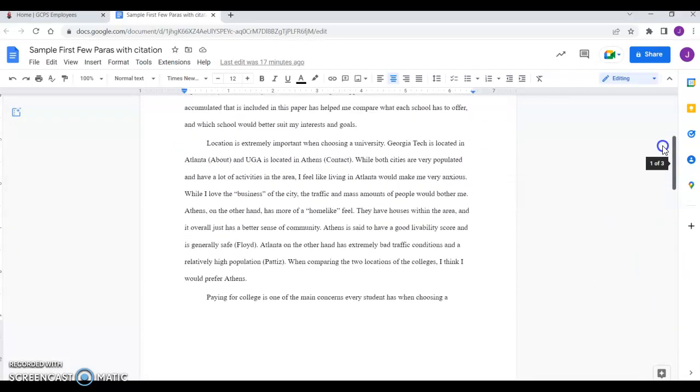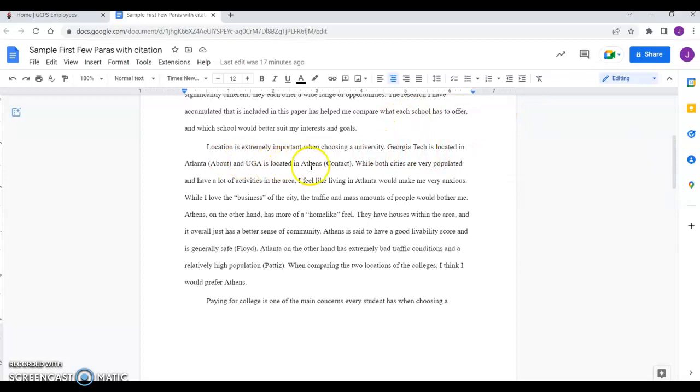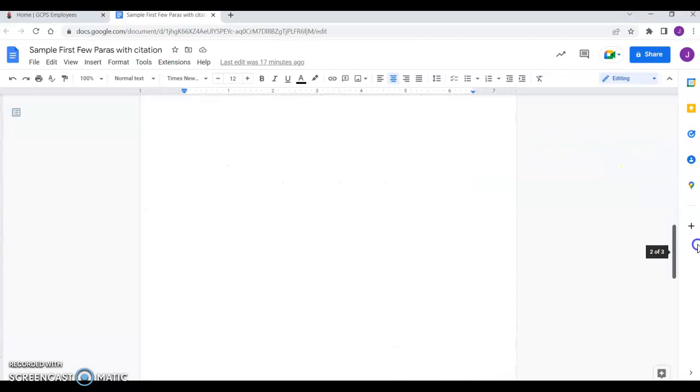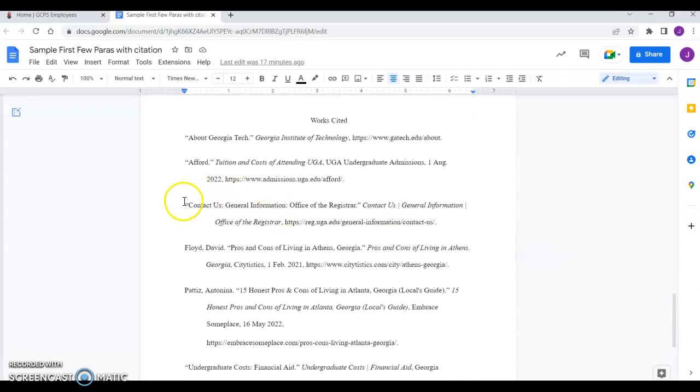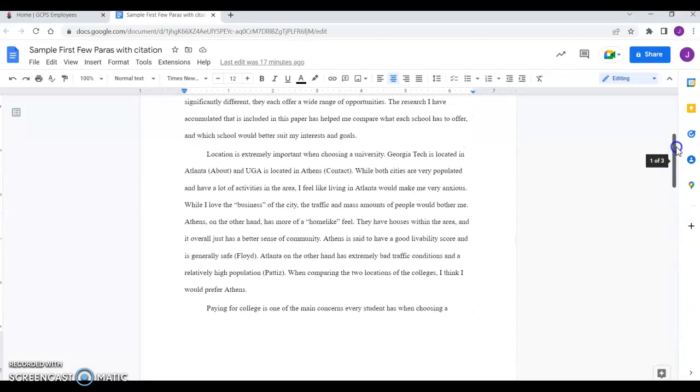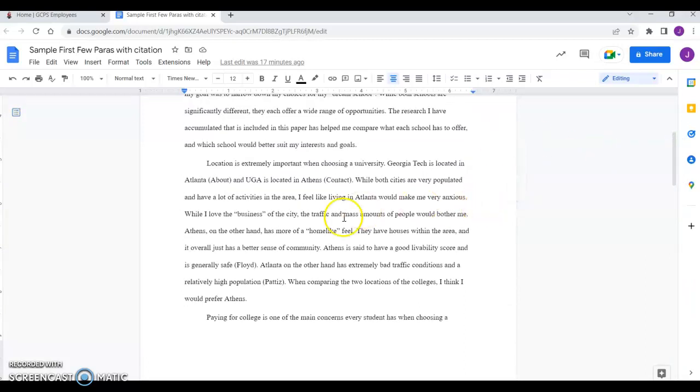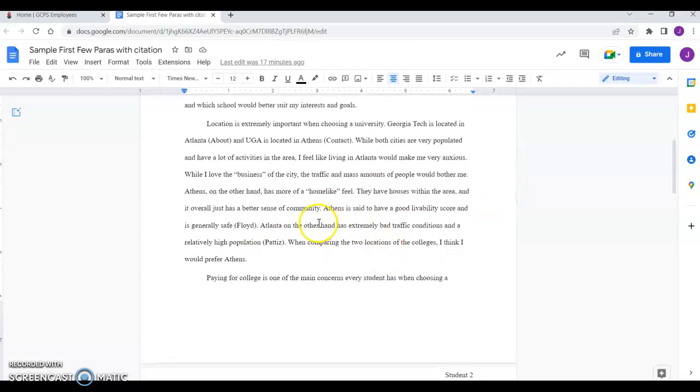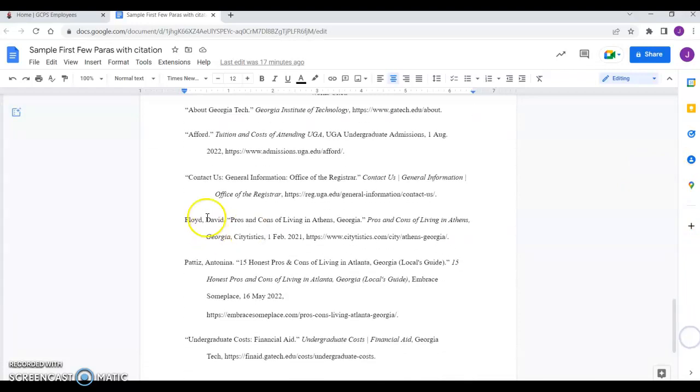Scrolling back up again. Okay, Georgia Tech is located in Atlanta, UGA is located in Athens, and it says contact. So here again, I go down to see, what is that? Oh, okay, this is where the student got that information. So it's just an easy matching game for me to see where this information is coming from. And here, Athens is said to have good livability score and is generally safe. Floyd. Okay, well, what's Floyd? So again, scrolling down. It's a matching game. I see this is the website where that information came from.